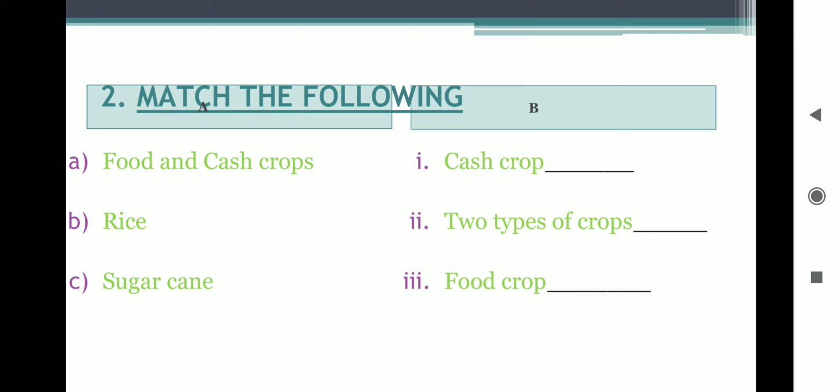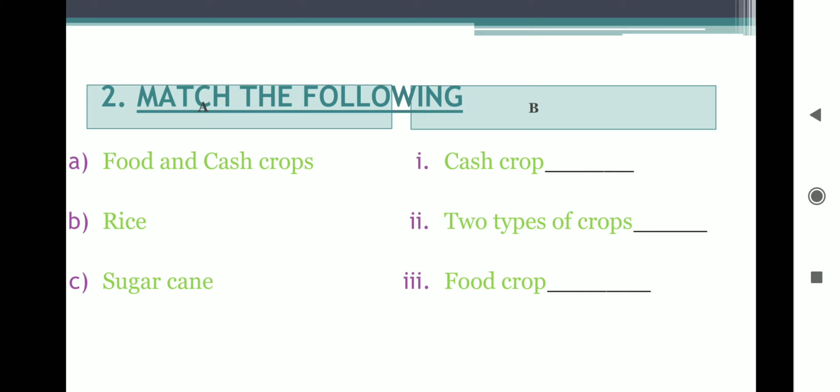Now coming to the next, that is, match the following. As I told you, the remaining two fill in the blanks pertain to the reduced syllabus, so we won't be doing them, the minerals part. Coming to the match the following: food and cash crops, rice, sugarcane. On the other side we have cash crop and food crop, the two types of crops.